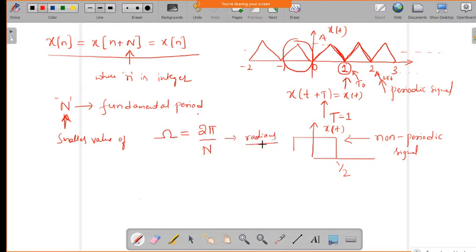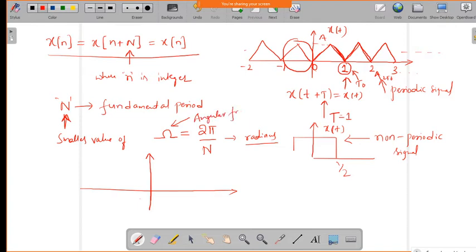Since N is an integer, the unit is only radians. Now this equation will take a different form when we come to the sinusoidal signals, which we will discuss in future classes. This is the angular frequency in discrete domain.